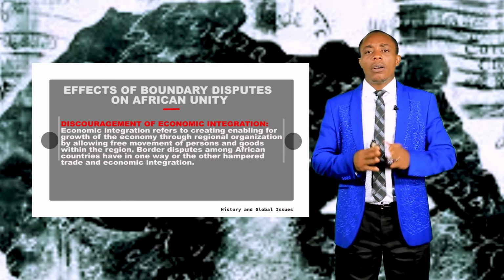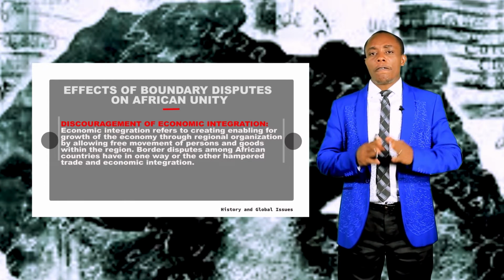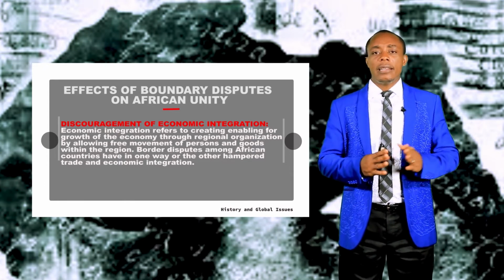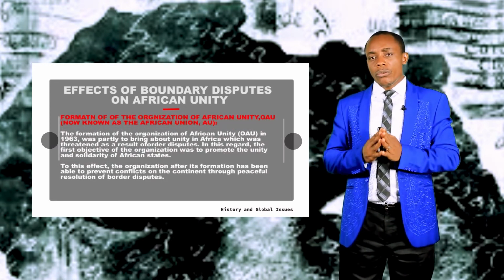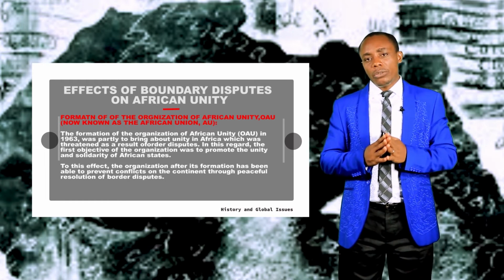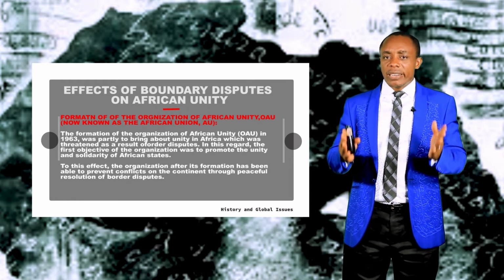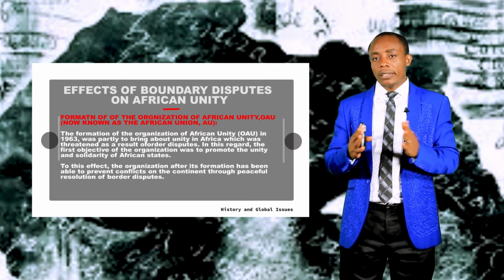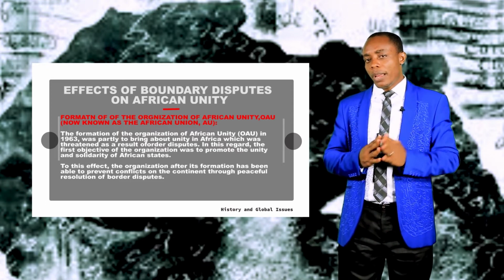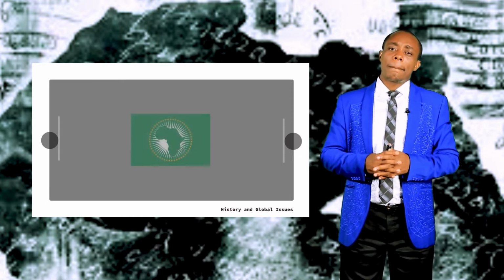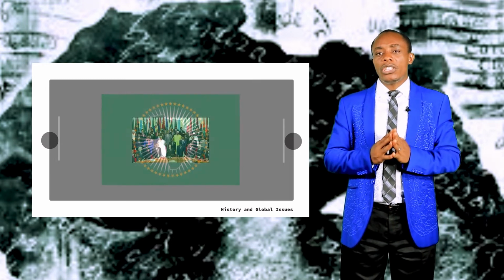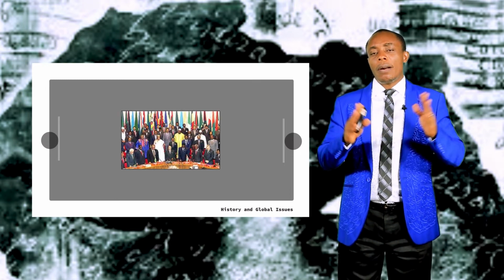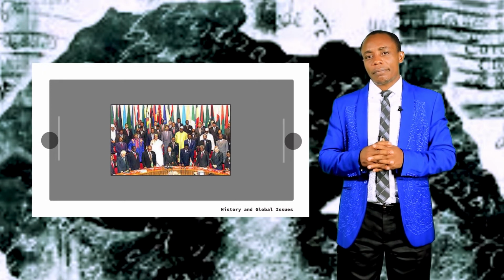Boundary disputes also had the effect of being among the reasons why the Organization of African Unity was created. The OAU was an organization created by Africans in the year 1963 in Addis Ababa, Ethiopia. This body was created partly to solve the issues of disputes over boundaries in Africa.